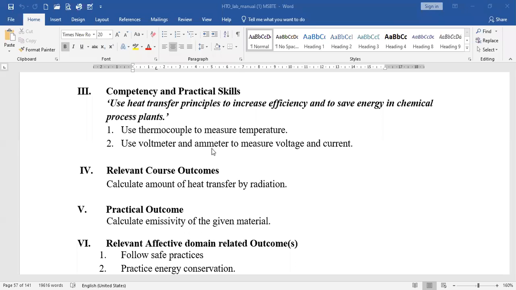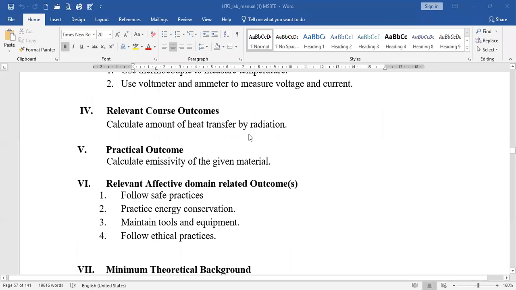In the previous case, we calculated the total thermal resistance and rate of heat transfer. Now in this case, we have to calculate the emissivity. For the calculation of emissivity, again we have to measure the voltage and current given to that particular experimental setup, and we have to observe these temperatures. Then the relevant course outcome is to calculate the amount of heat transfer by radiation. So in this case also, we have to calculate the heat transfer, but the mode is radiation.